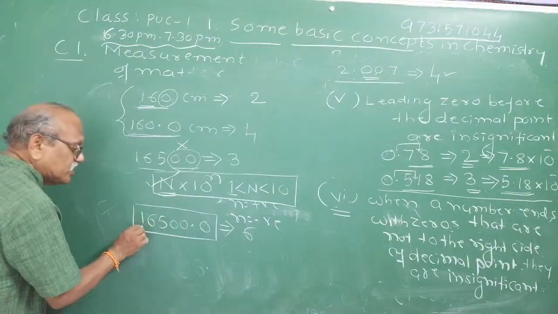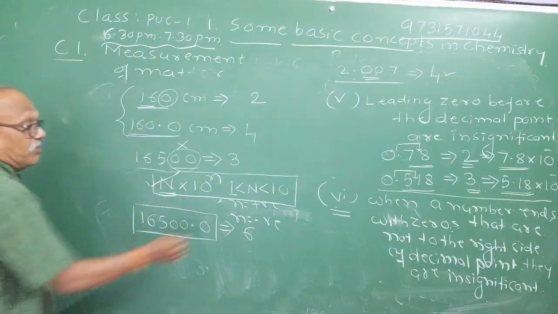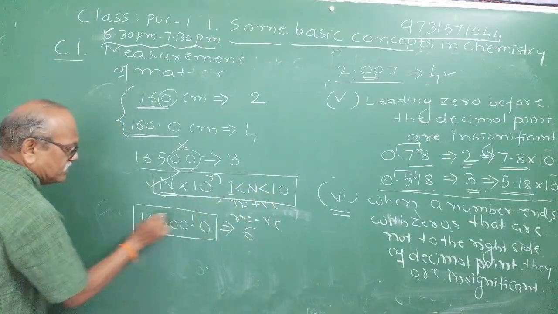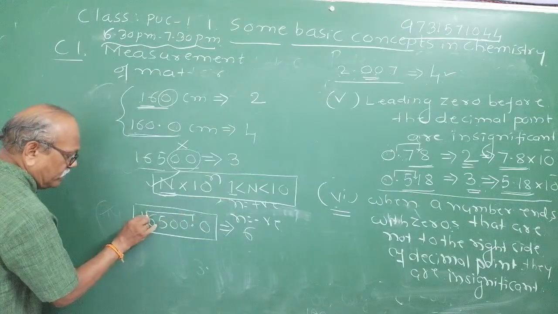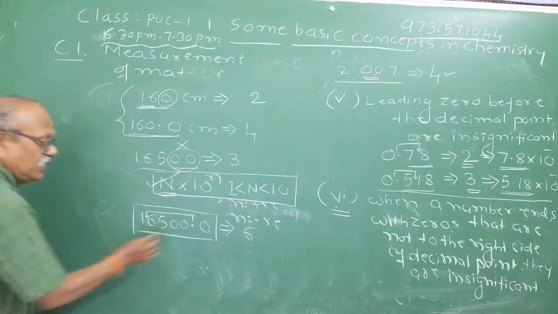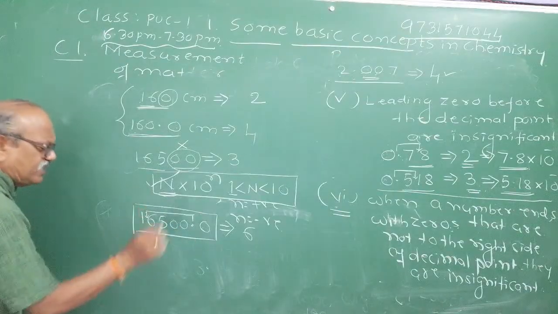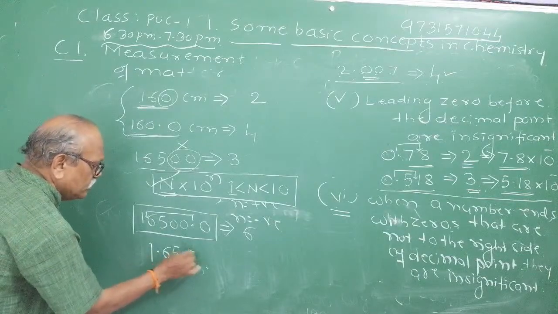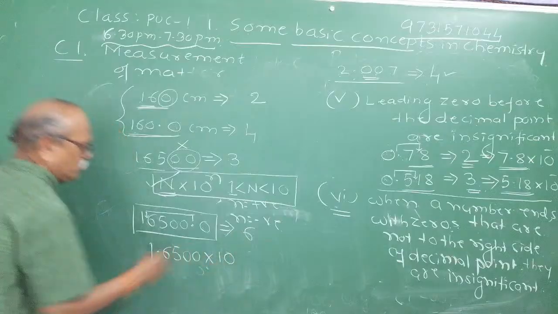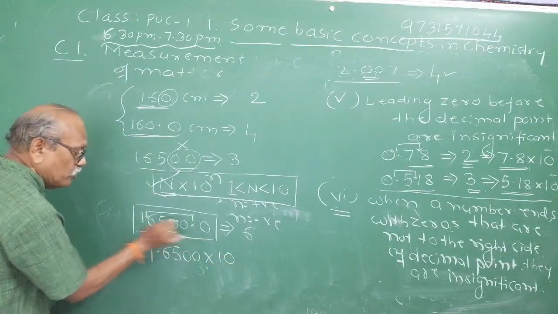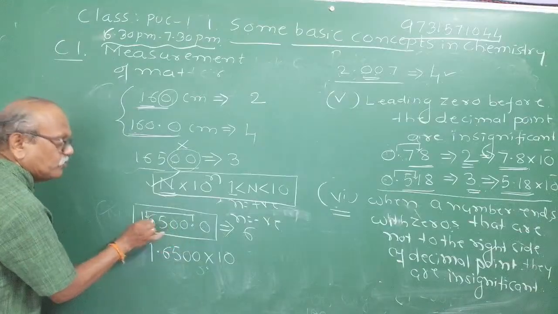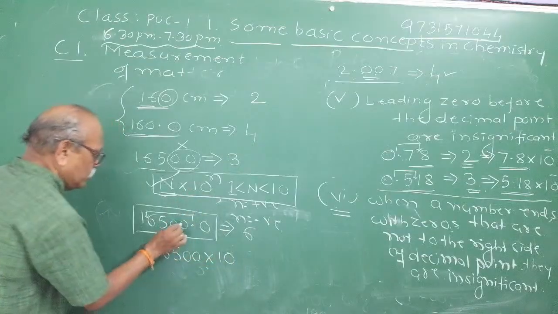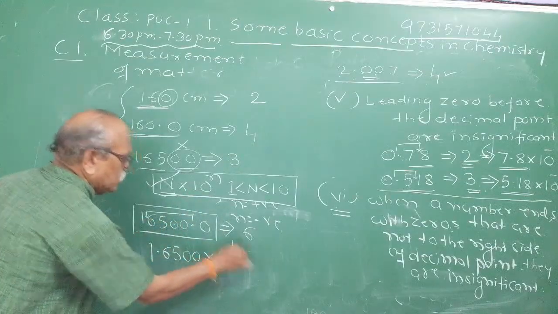Now, how to write this 16,500 in scientific form? Our rule is that this n must lie between 1 and 10. It means I have to shift this decimal point to the left, where you have to write it as 1.65 into 10 raised to. See, whenever you shift the decimal point to the left, how many digits? 1, 2, 3, 4. You have to add that to the power. That is 1, 2, 3, 4. So 1.65 into 10 raised to 4.